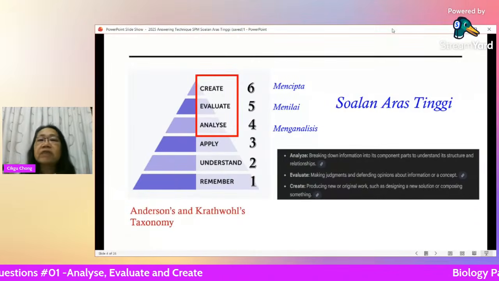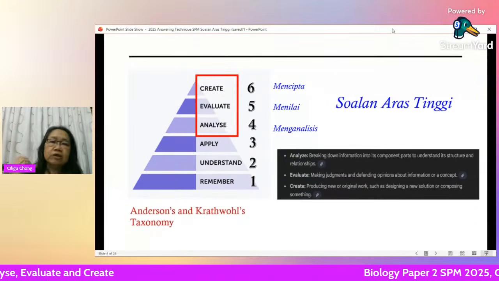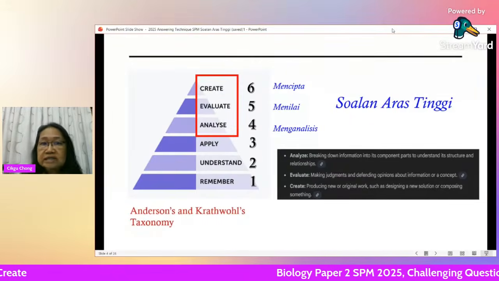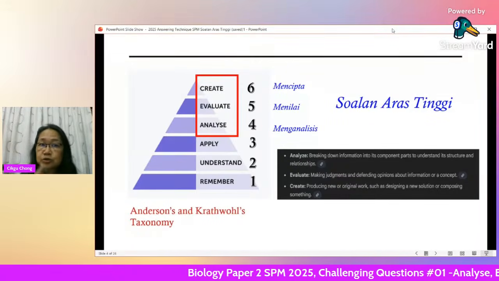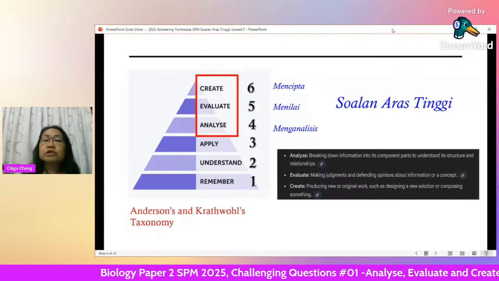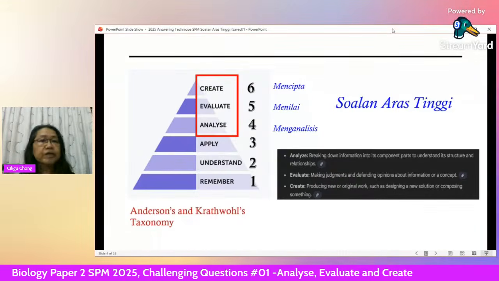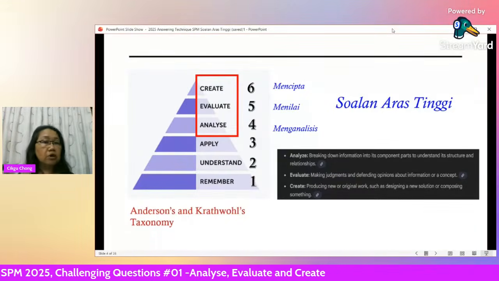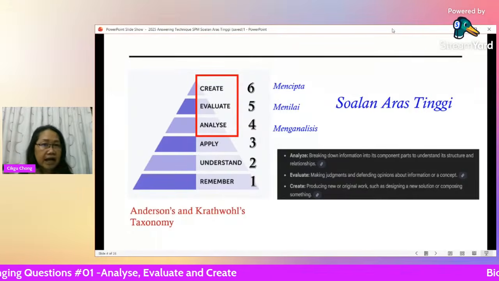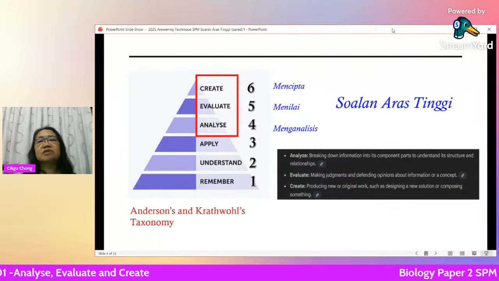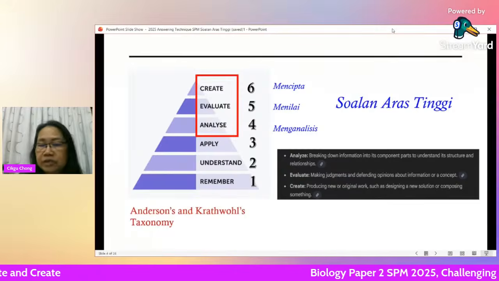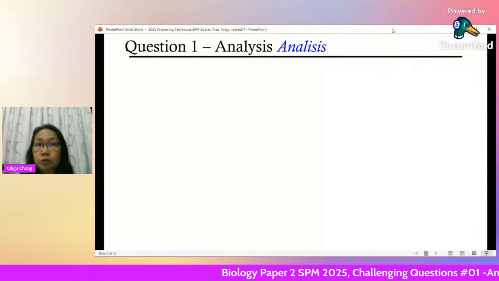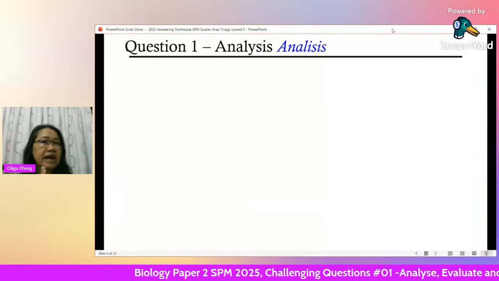So let's go right down to the questions. Today I'm going to concentrate on analyzing, a few questions on analyzing, 2 questions on analyzing, and 2 questions on evaluating. Next week, I will carry on with some more examples of evaluating and, of course, creating. The highest level questions. So let's give you question 1. This question is on analyzing.